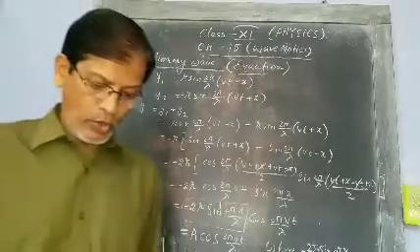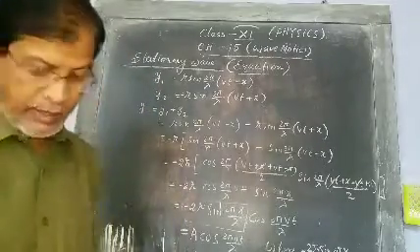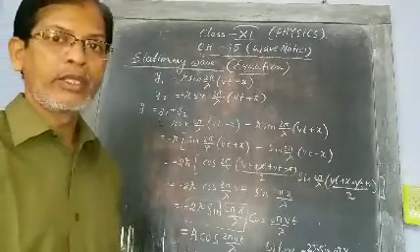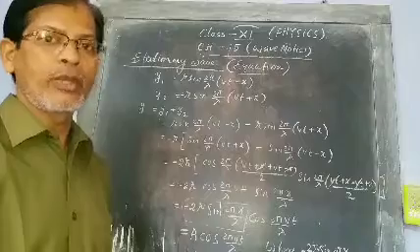A cos 2 pi vt by lambda. This is the equation of stationary wave.